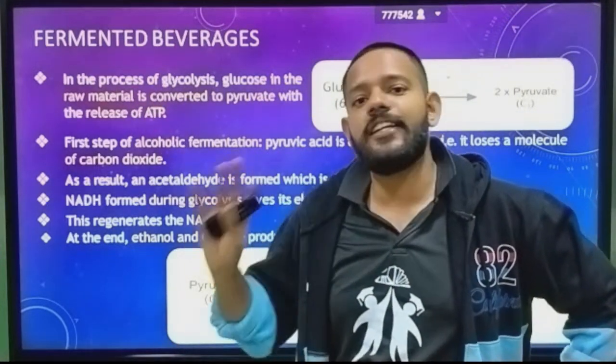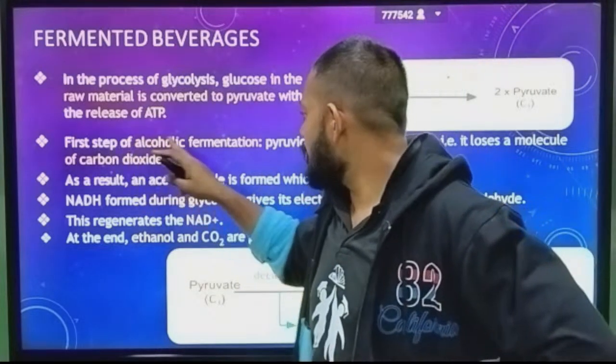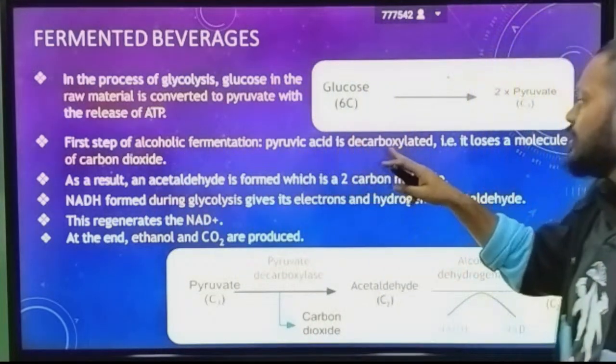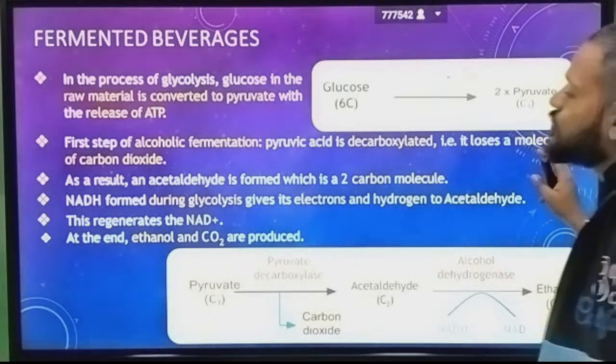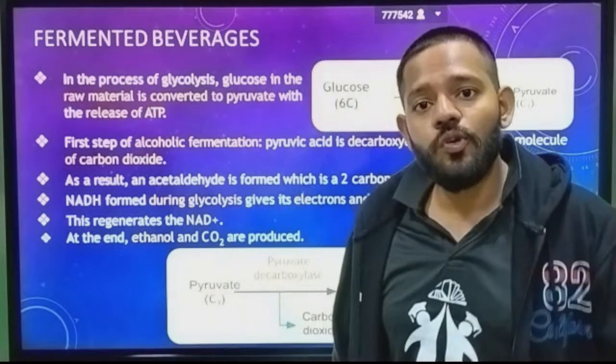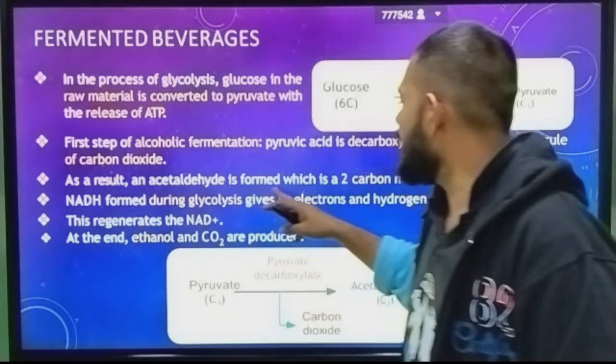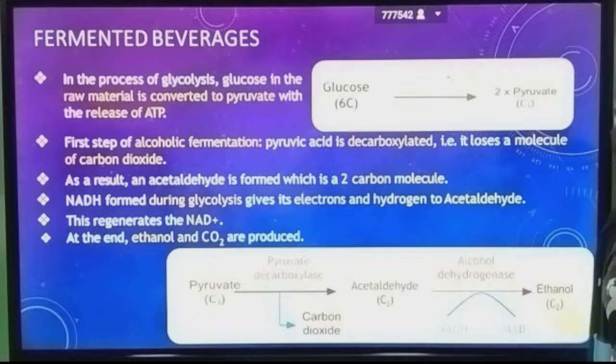Okay, that is a normal thing that you studied in respiration in plants. First step of alcoholic fermentation: pyruvic acid is decarboxylated. It loses a molecule of carbon dioxide, meaning from your glucose you are removing CO2. As a result, acetaldehyde is formed, which is a 2 carbon molecule.